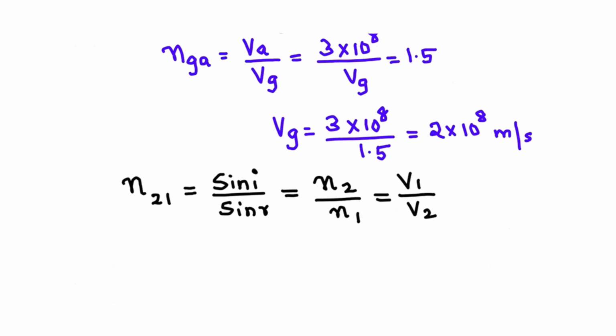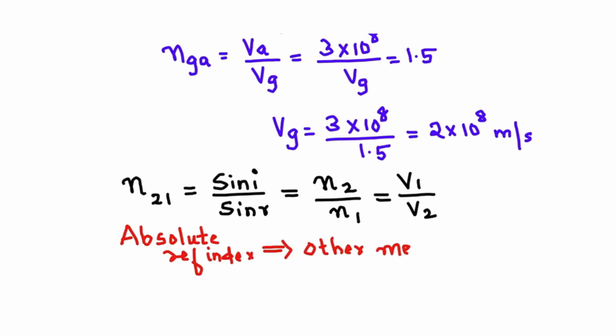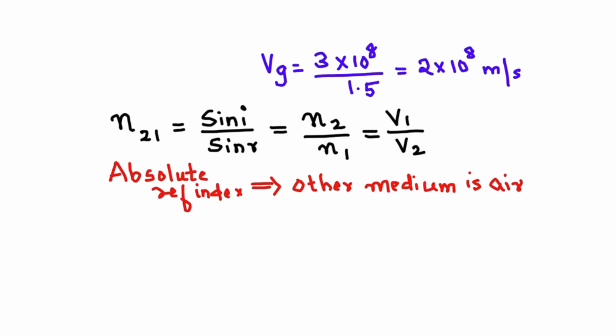Sometimes they will tell you absolute refractive index. Absolute refractive index simply means that the other medium is air. It means the other medium is air or vacuum. For example, if they are telling absolute refractive index of glass is 1.5, what does this mean?